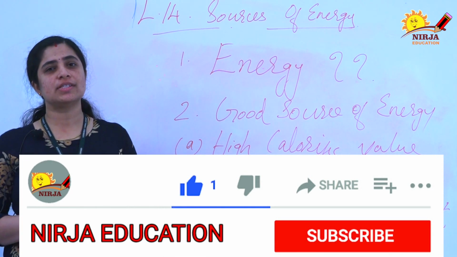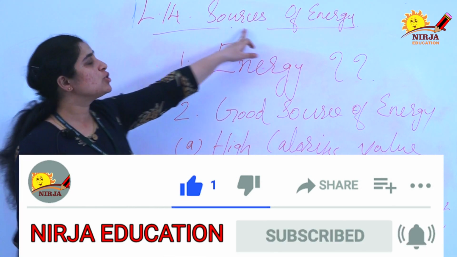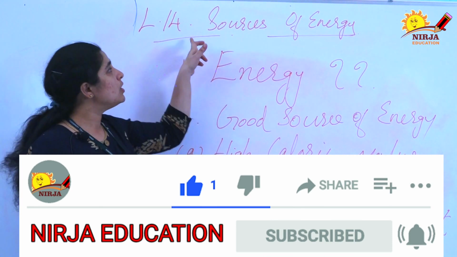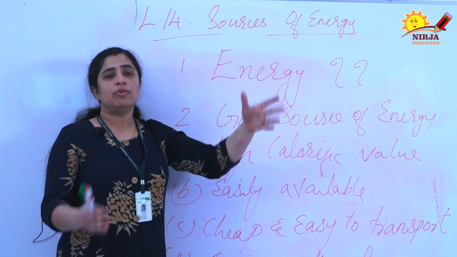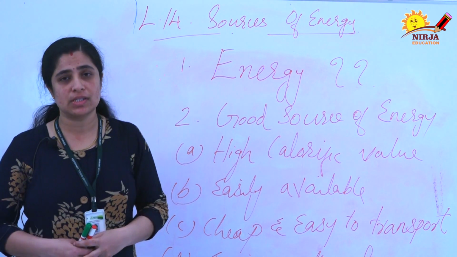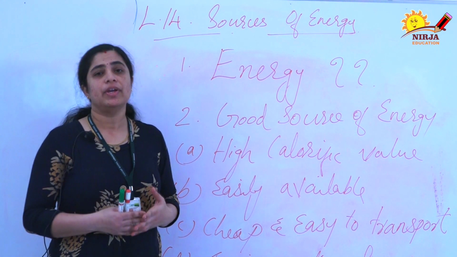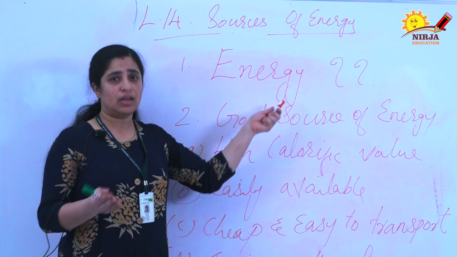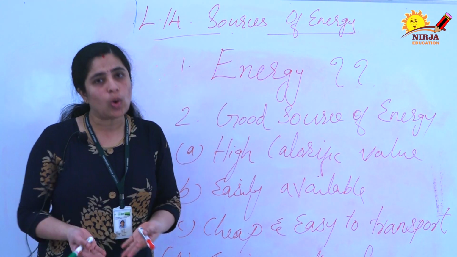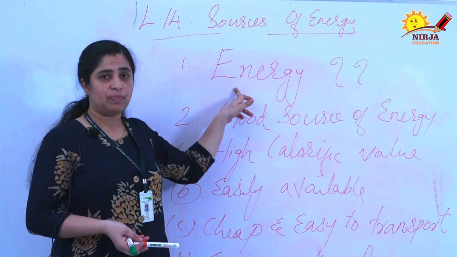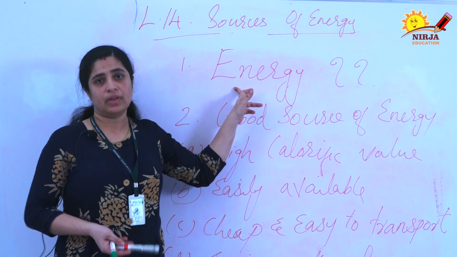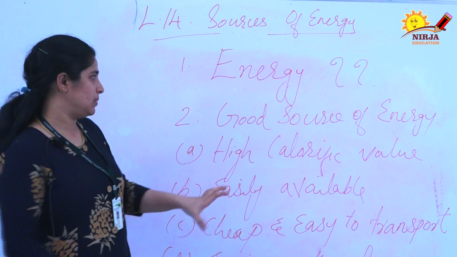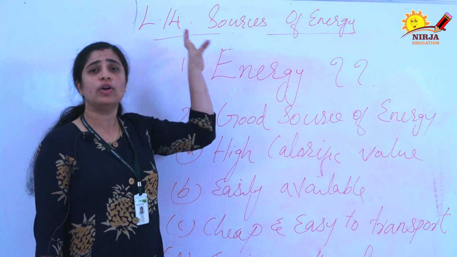Today we are going to discuss chapter lesson number 14, sources of energy. This is the first chapter in the physics portion. Before going to the chapter, first we will discuss what energy is. From 6th standard onwards, you have been using this word energy, and I know that all of you know about it. So, what is energy? Yes, the ability to do work is known as energy. This is the definition of energy.